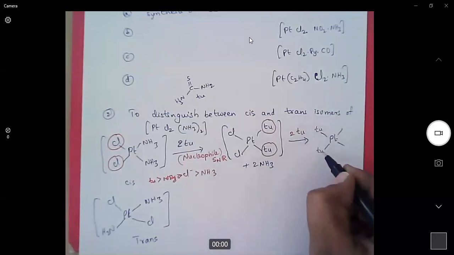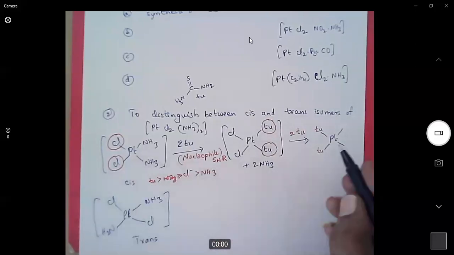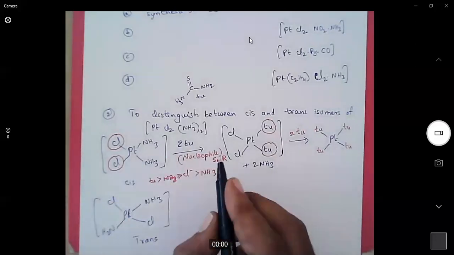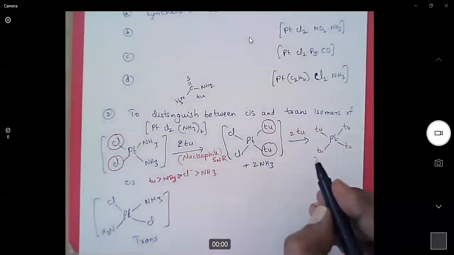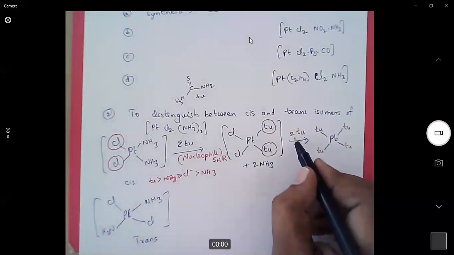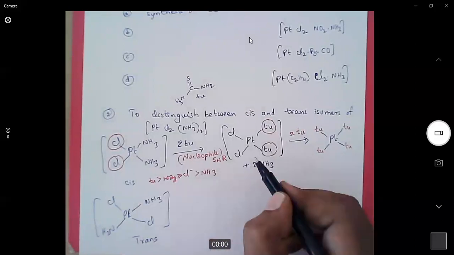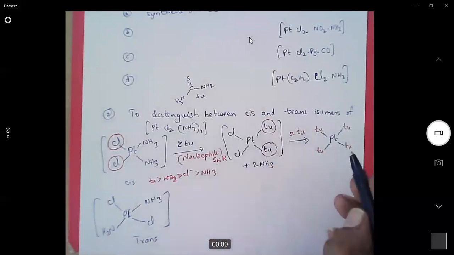So when we start with the cis complex, what happened? In the first instance, the two ammonia ligands which were trans to chlorine were replaced with thiourea. And when we add two more equivalents of thiourea, the chlorine ligands which were trans to thiourea were also replaced.